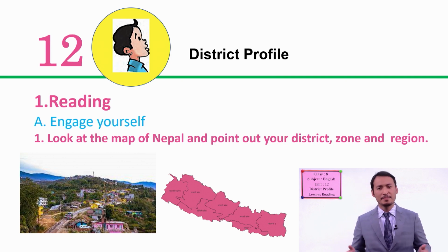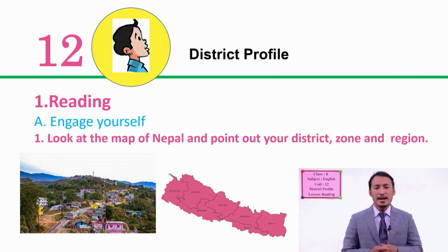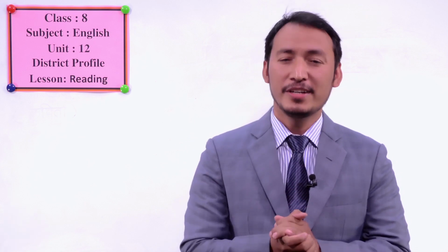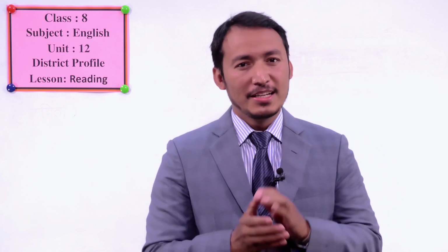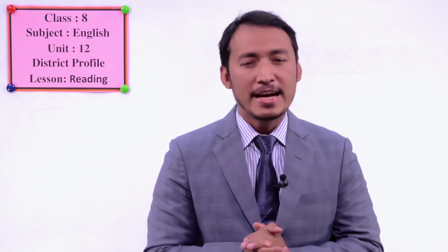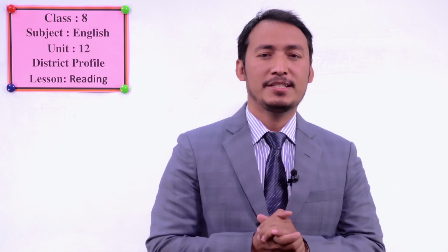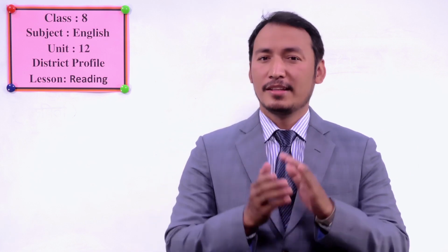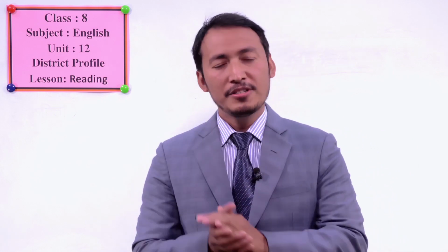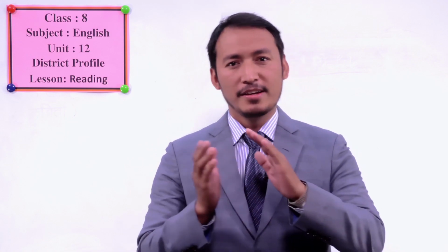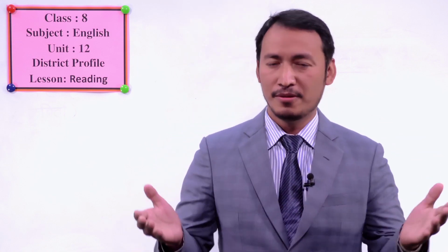Okay, then let's start. District. Here we have one district out of 77 districts. We are going to read one of the districts. Can you guess which district we are going to read today? Yes, we are going to read a text about a district that is in the far western region of our Nepal.